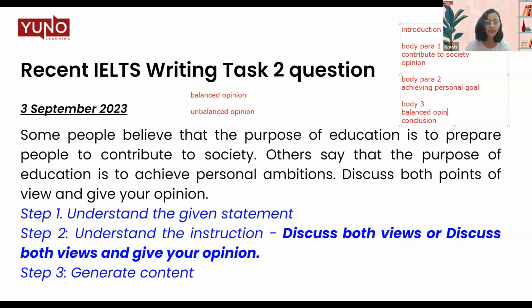To clearly state how you believe this matter should be taken. All right. And then we will remove this. So this will be a structure for a balanced opinion. Remember, before attempting your question, you should be clear on what your opinion is so that you can structure your body paragraphs accordingly.